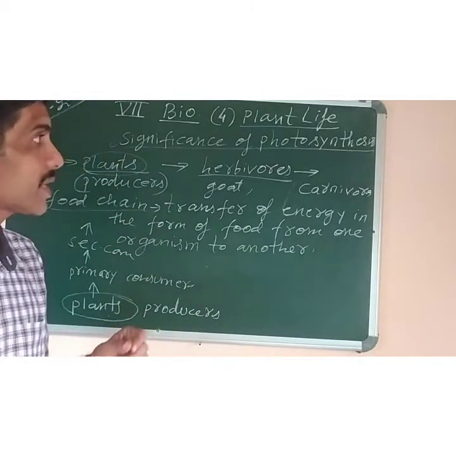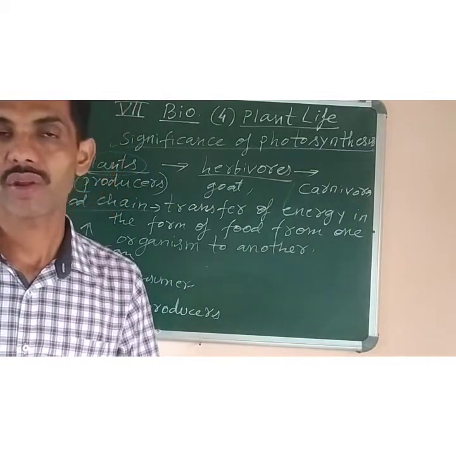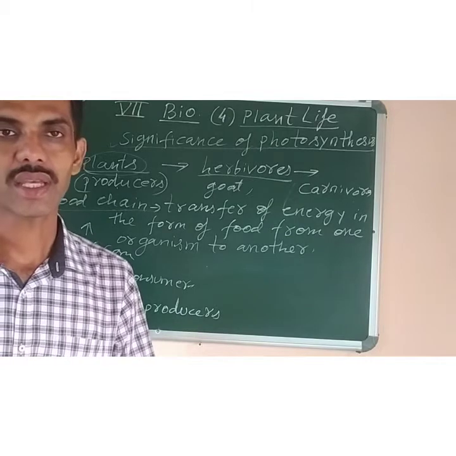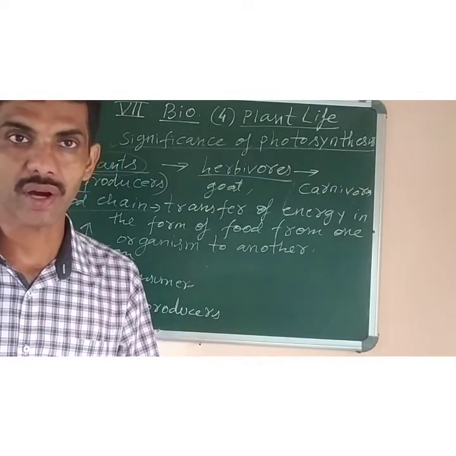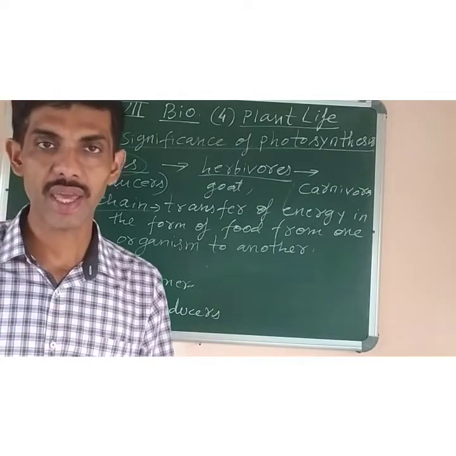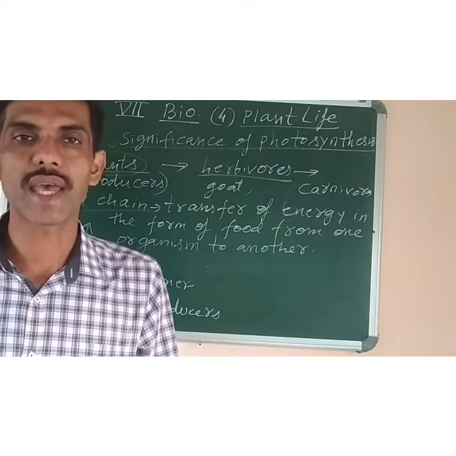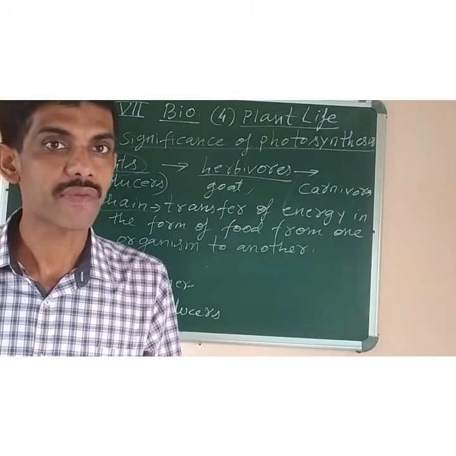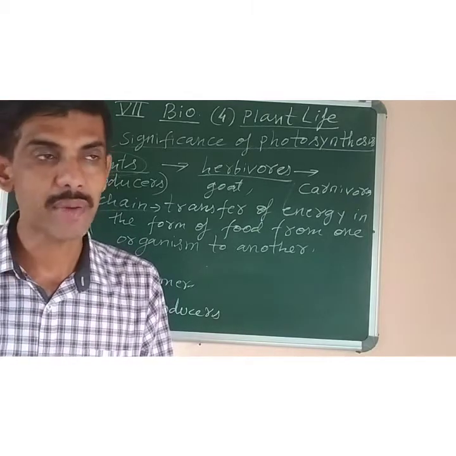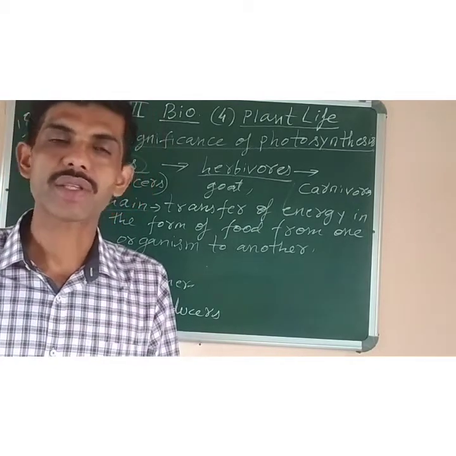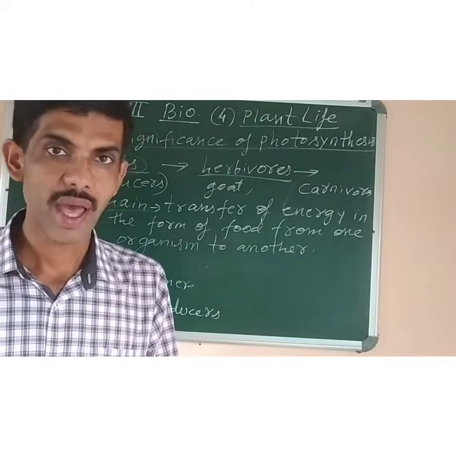Now next significance of photosynthesis: the oxygen gas which is produced during photosynthesis is required by all the animals to breathe. We take in air containing a mixture of gases, out of which oxygen is absorbed into our lungs, and from the lungs the oxygen enters the bloodstream, that is the blood vessels, and through the blood oxygen is transported to each and every body cell.